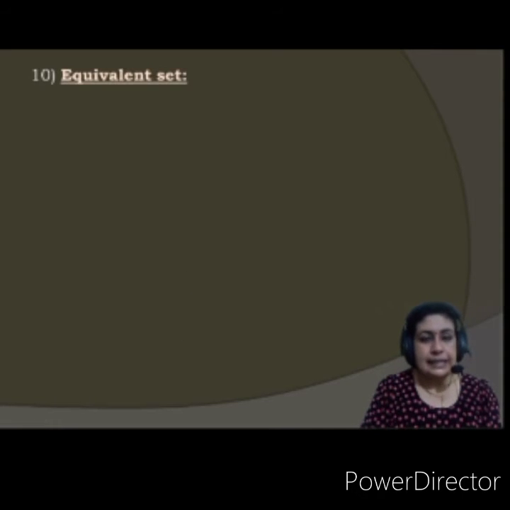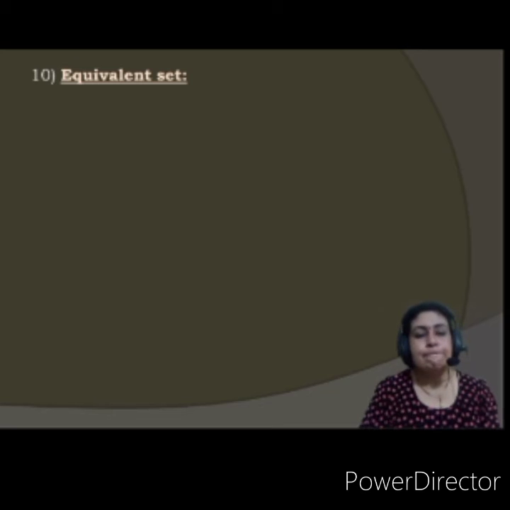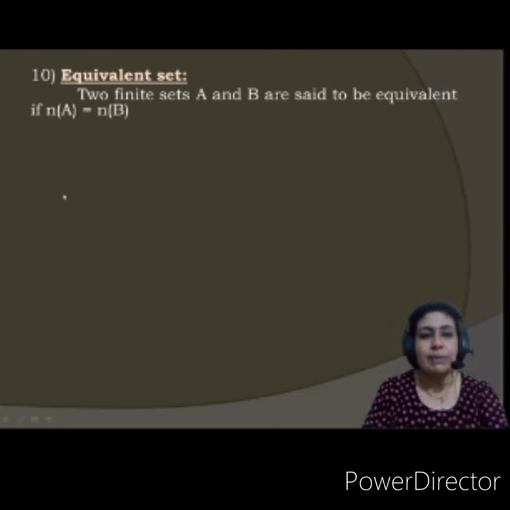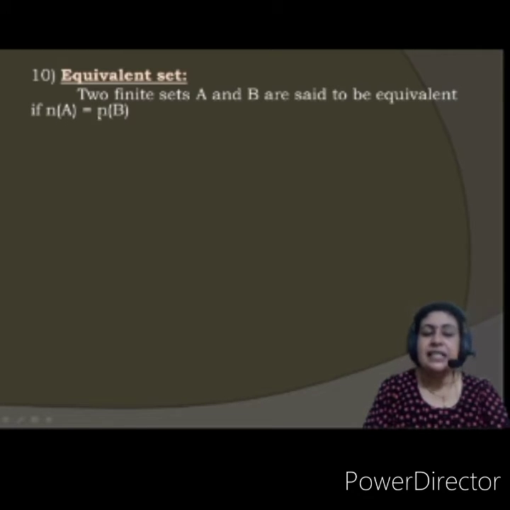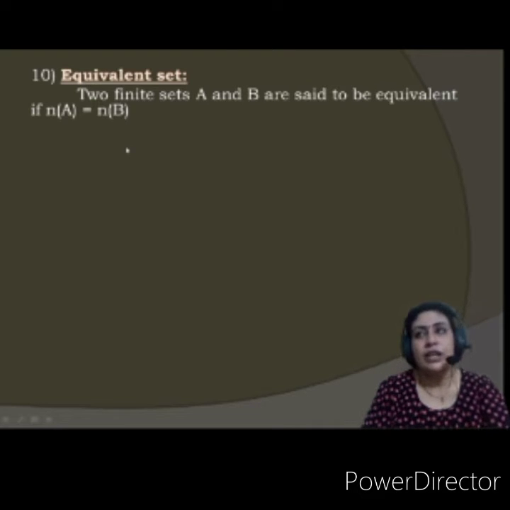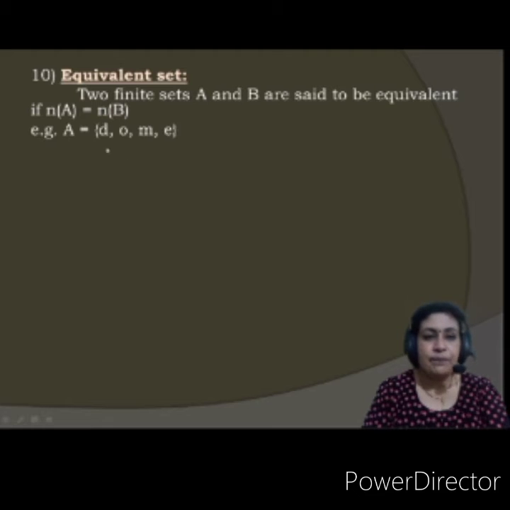Next, equivalent sets. There is a difference between equal sets and equivalent sets, so do remember. Two finite sets A and B are said to be equivalent if the number of elements of A is equal to the number of elements of B, irrespective of what the elements in the sets are.